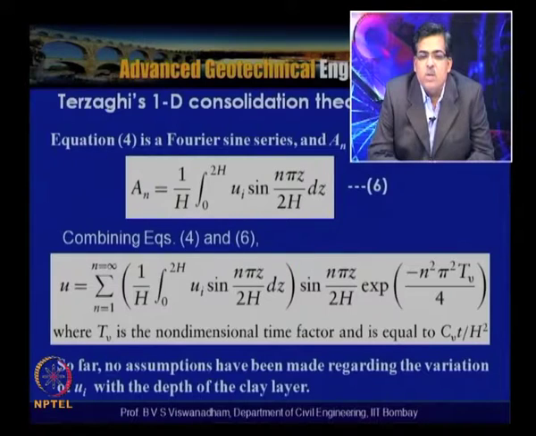So far no assumptions have been made regarding the variation of Ui with the depth of the clay layer, but a number of variations are possible. The simplest, assumed by Terzaghi and mostly used in all the solutions, is a constant variation of Ui with depth.